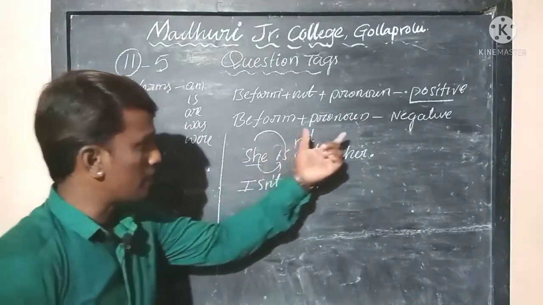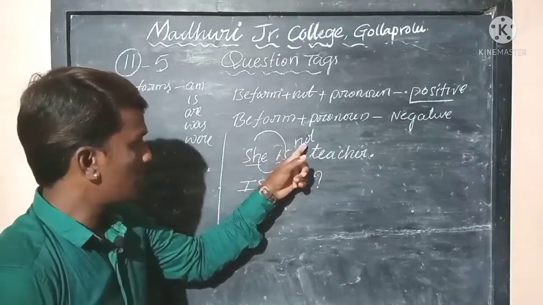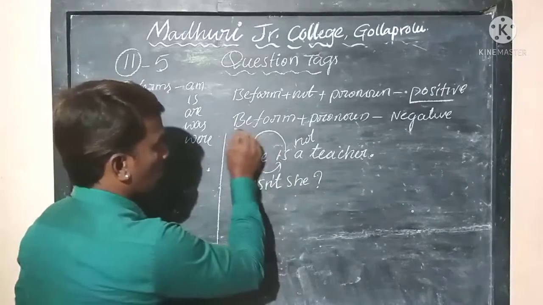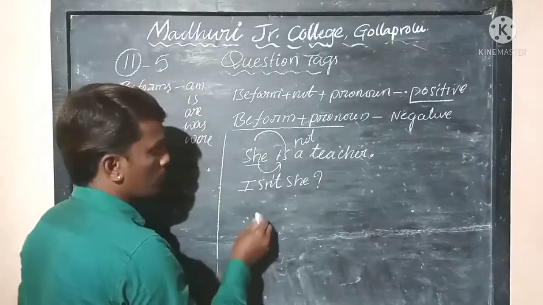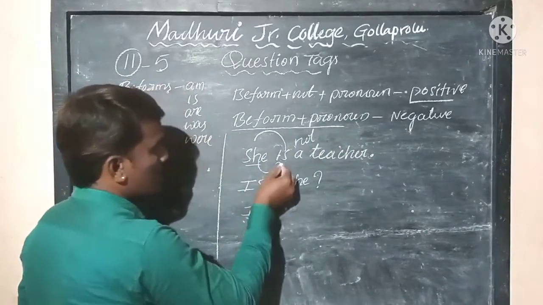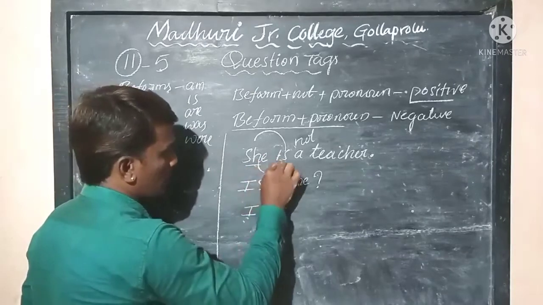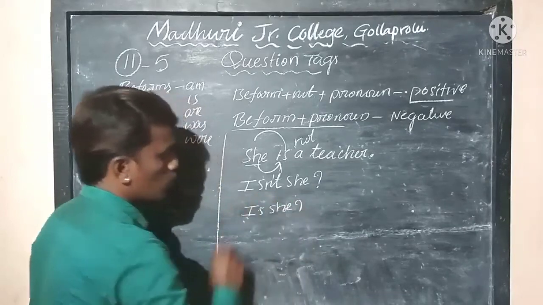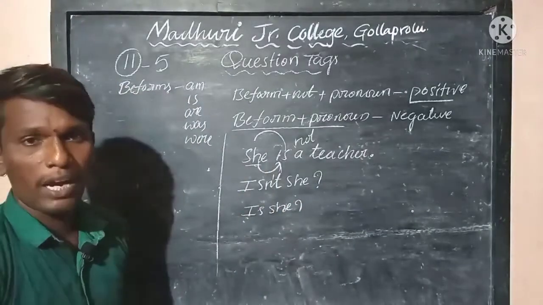So if you wanted to write a negative statement, she is not a teacher. What is the structure for a negative statement? Just replace the be form in the place of the subject and the subject in the place of the be form. So that is she. So this works for both negative and positive.